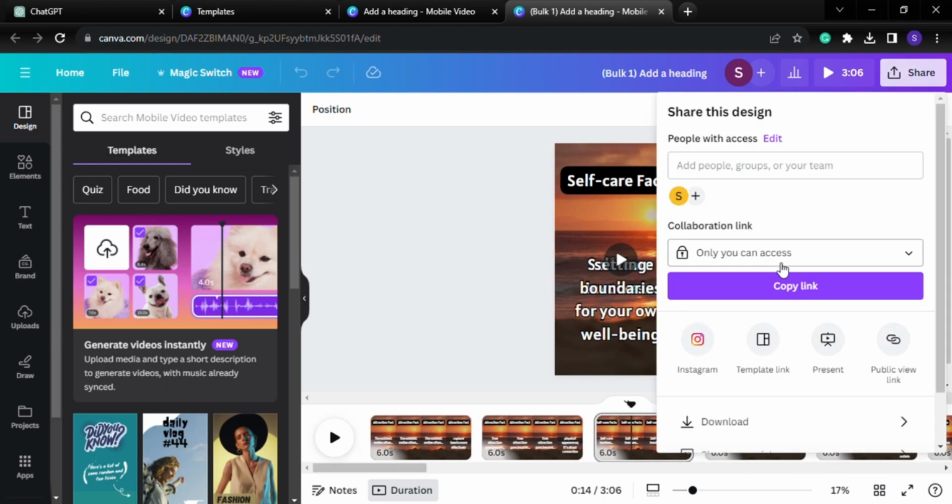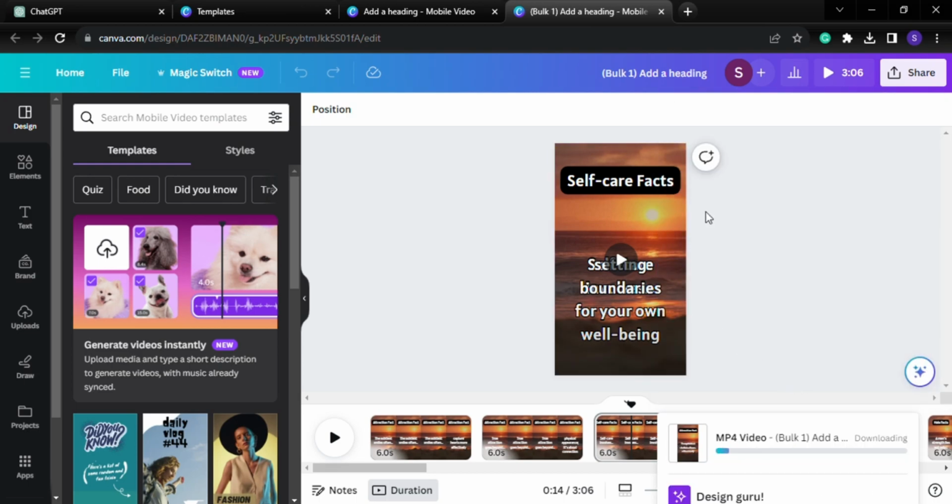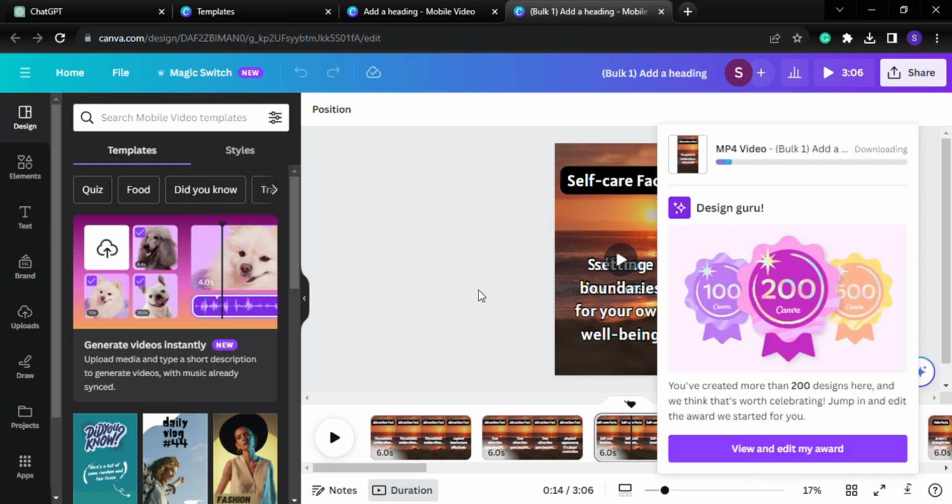Share and download the pages. You want to make sure you download these pages as separate files. That way you're going to get separate videos ready to go, all AI generated with a little bit of automation, and that way you can create even 1,000 videos and start your own faceless YouTube channel.